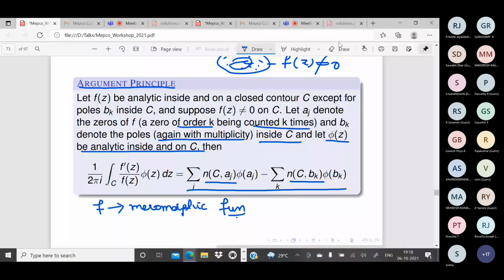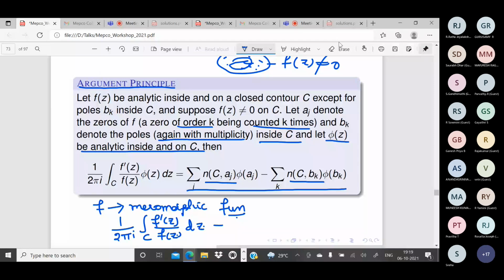Okay. So if it is a simple closed curve, how will this conclusion look? 1 by 2 pi i integral over C, and if I take phi to be equal to 1, this is our usual argument principle, f dash of z by f of z dz. For a simple closed curve, this will be equal to how much?